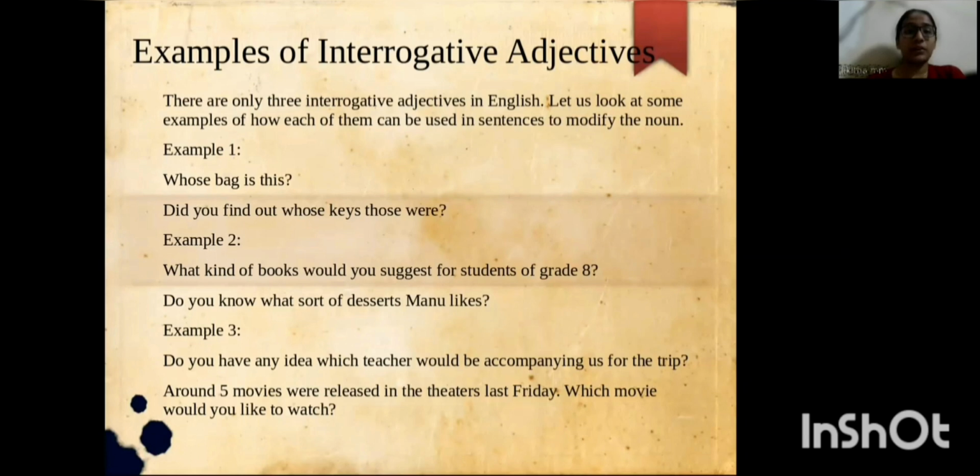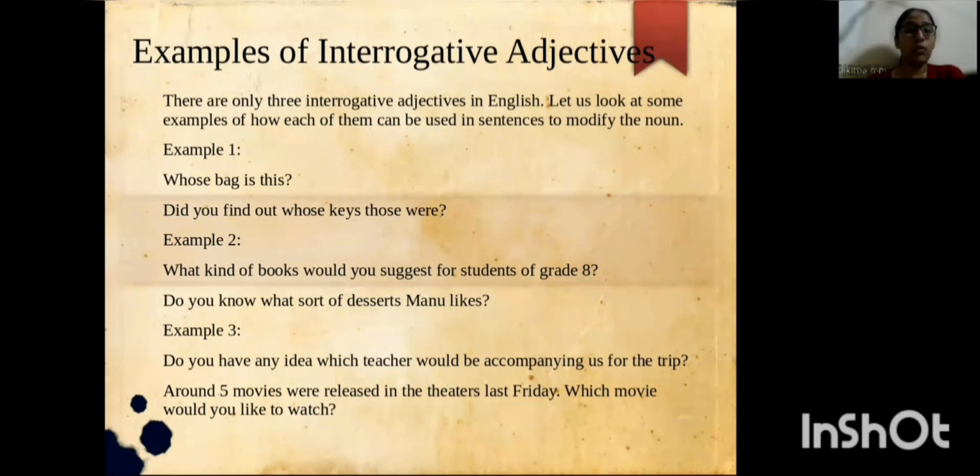Examples of interrogative adjectives. There are only 3 interrogative adjectives in English. Let's look into it. First example is, whose bag is this? Did you find out whose keys those were? Second type, where we use the word what. What kind of books would you suggest for the students of grade 8?